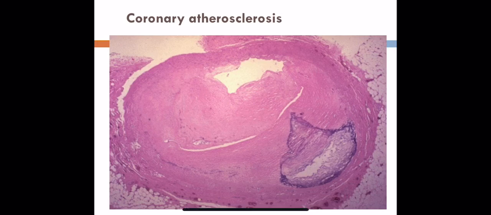This is coronary atherosclerosis. Coronary blood vessels are the blood vessels which give blood to the heart muscles. When there is coronary narrowing due to atherosclerosis, the blood supply to the heart decreases. Eventually, if the blood vessel lumen is completely obliterated, it will lead to myocardial infarction.